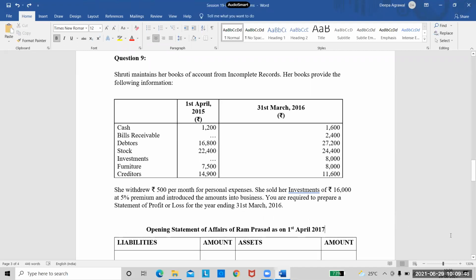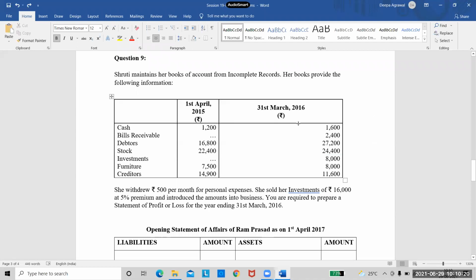See the question. Shruti maintains her books of accounts from incomplete records. Her books provide the following information. So the owner is Shruti here, and it is clearly said that they are maintaining the books of records according to the single entry system. See the details he has given. He has given all the ledger balances, and the second column shows the balances as on 1st April 2015. And the next column shows all balances on 31st March 2016.